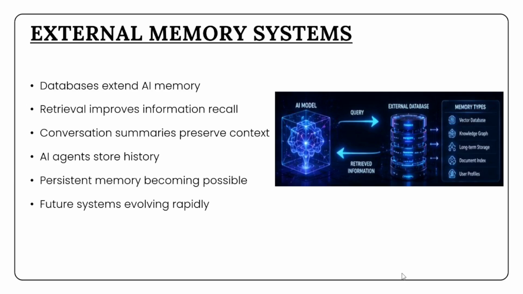Some AI agents already use this approach to remember project details, user preferences, and conversation history over extended periods. Another technique involves summarizing older conversations so important details remain available without consuming too many tokens. These systems are becoming increasingly important as AI applications grow more advanced and personalized. While this still differs greatly from human memory, it represents a major step toward more capable AI assistants.